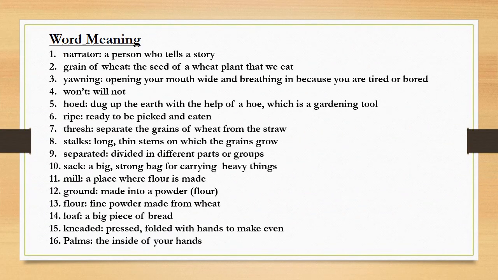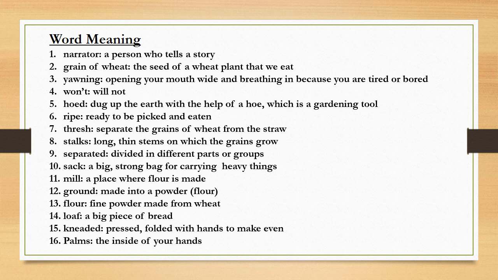Children, let's have a glance on word meaning. Number 1, narrator. Narrator means a person who tells a story, that we call narrator. Number 2 is grain of wheat.